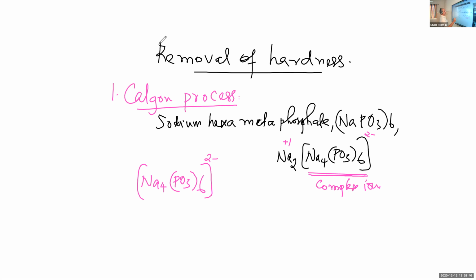This complex ion reacts with the calcium or magnesium ion, say M2+, that is Ca2+ or Mg2+.